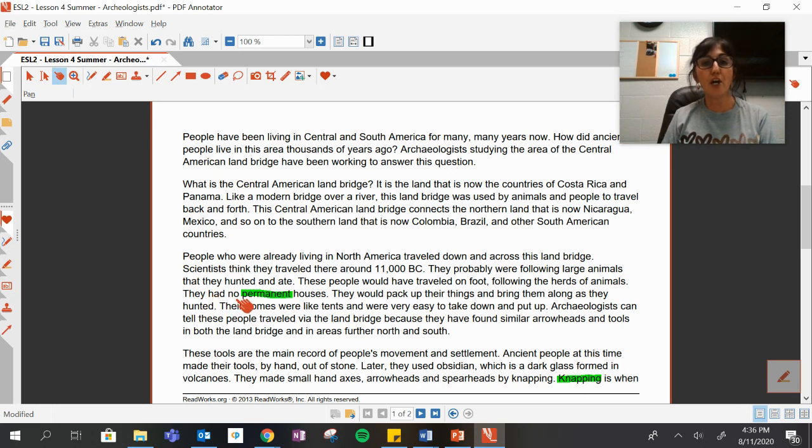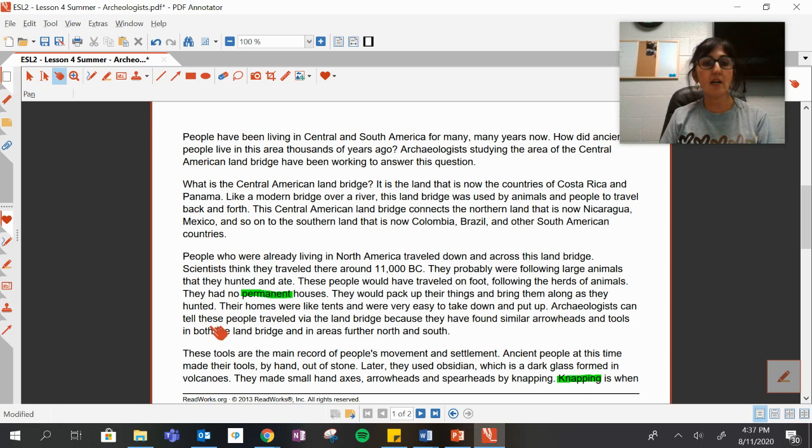They had no permanent houses. So there's that vocabulary word. And we said permanent means long-lasting, staying. And they're saying that they did not have long-lasting houses. So they moved around a lot. They would pack up their things and bring them along as they hunted. Their homes were like tents, and they were very easy to take down and put up.